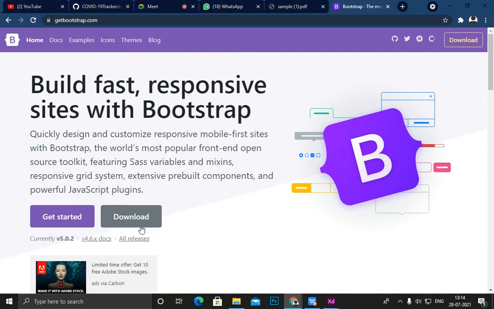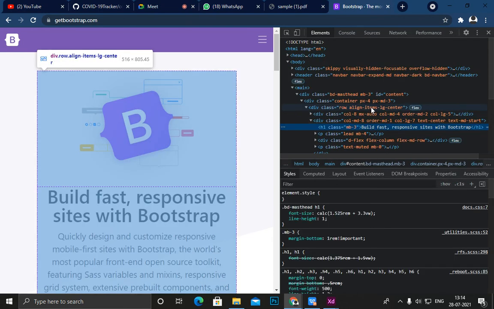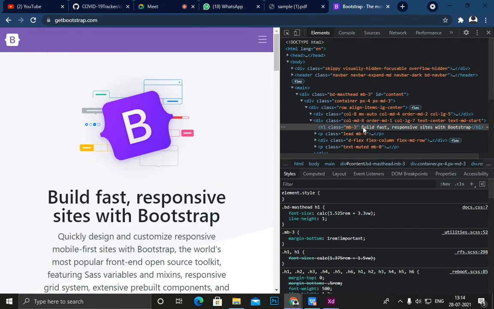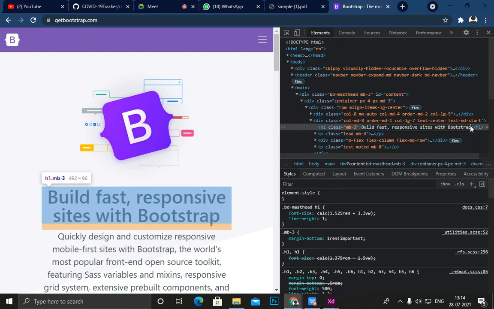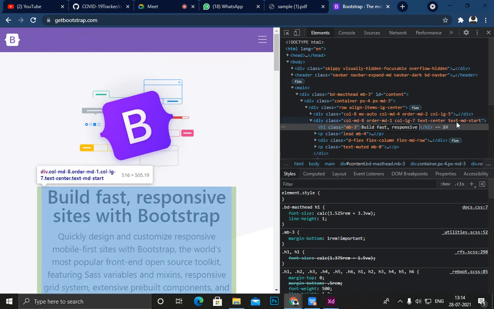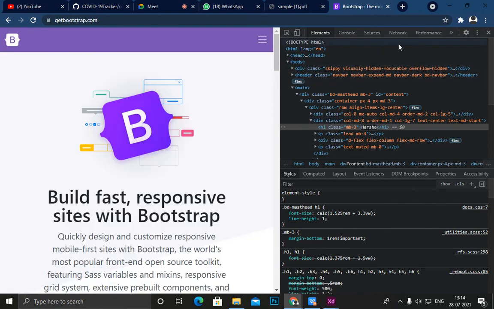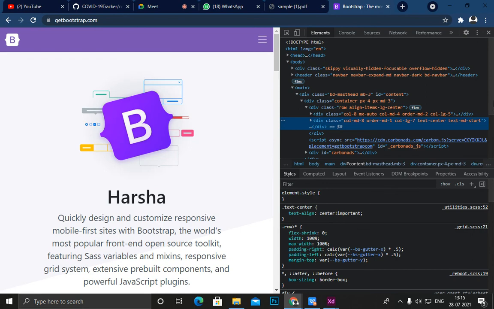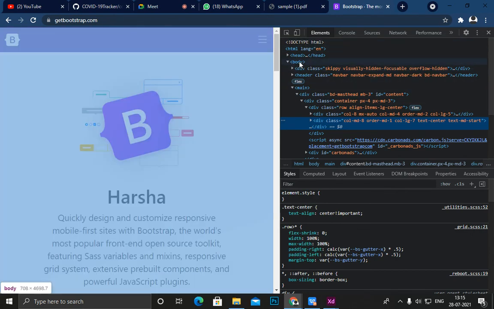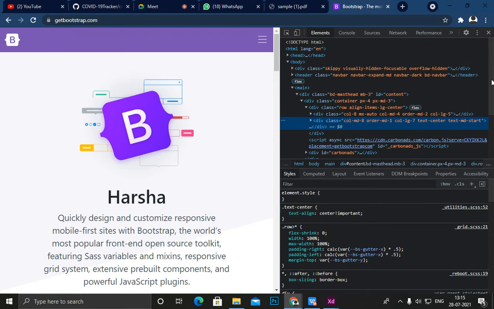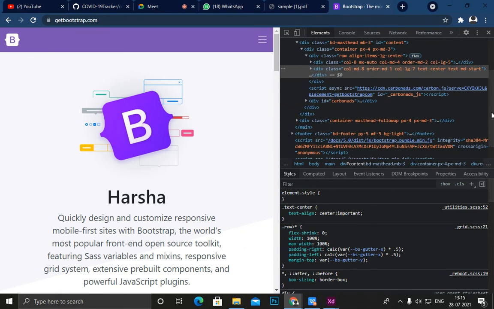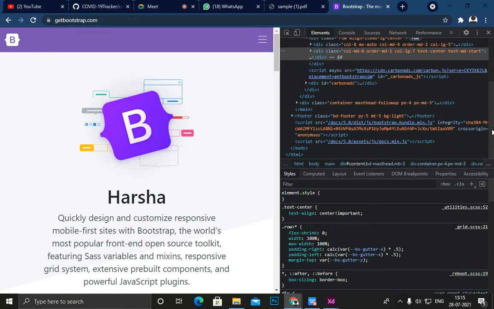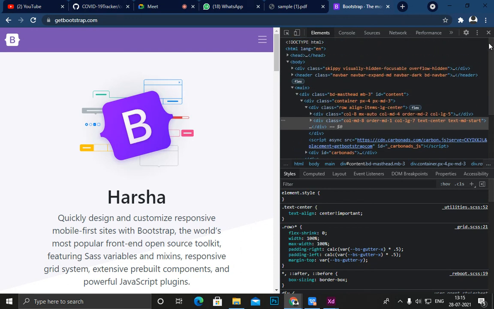For example, my student's name is Harsha, so I change this text into Harsha, and you can see it changes to Harsha. You can also see how a website looks: this is the head tag, this is the body, this is our HTML tag, and in the body is our main code. This is how a website is made.